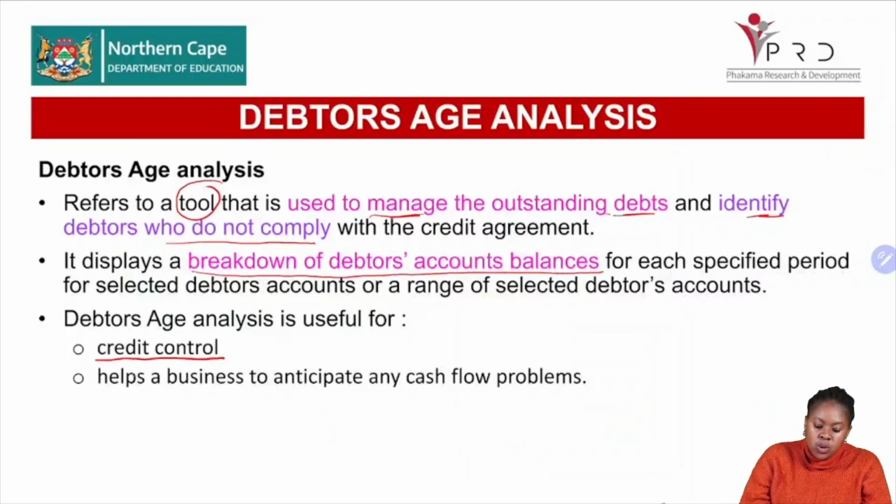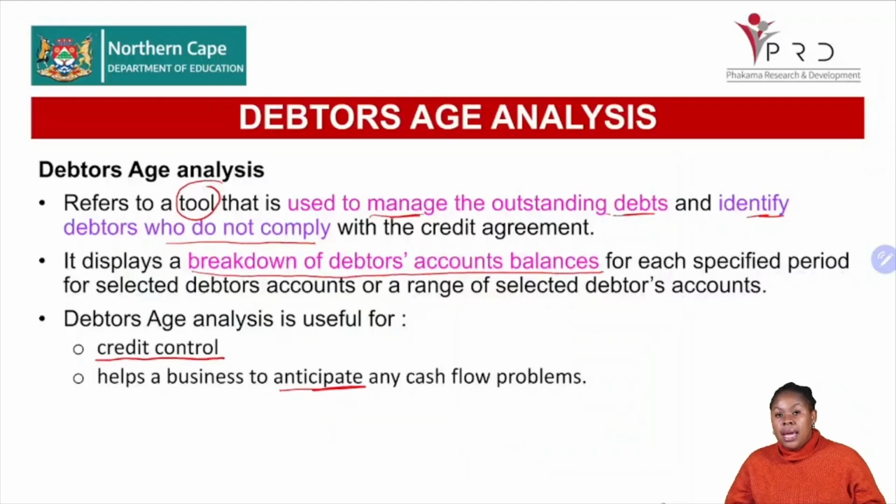And then it also helps us to anticipate any cash flow problems. So whenever we realize that our debtors are not paying us as they should, then definitely we are going to have cash flow problems. So then it's easy for us to identify at an early stage so that we can mitigate the possible problems that would arise based on debtors.